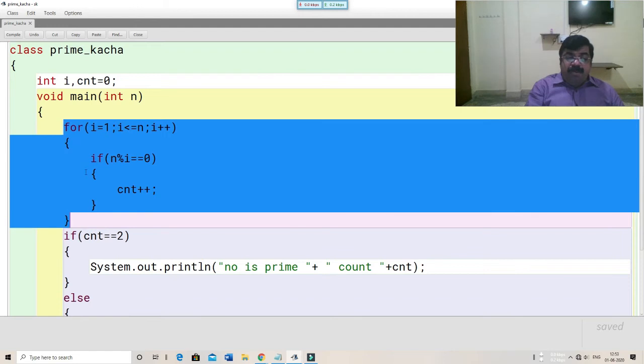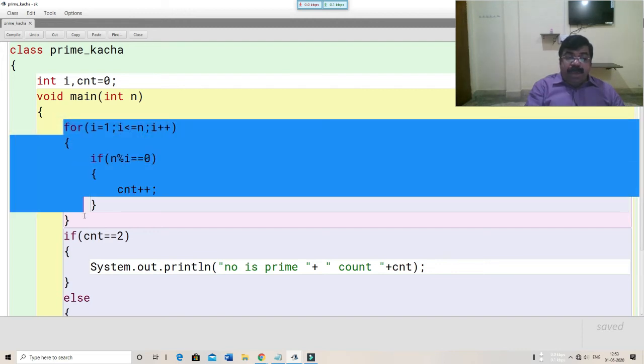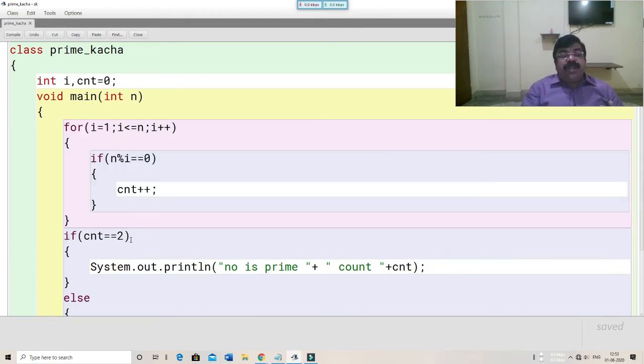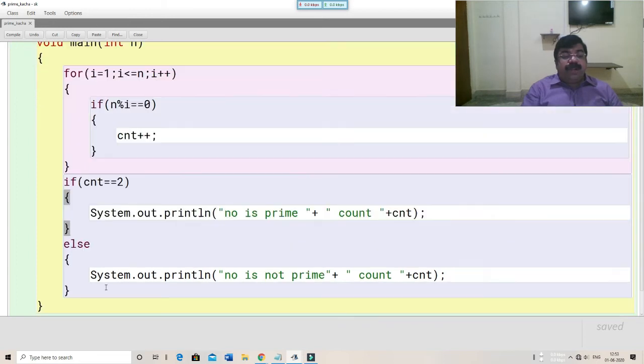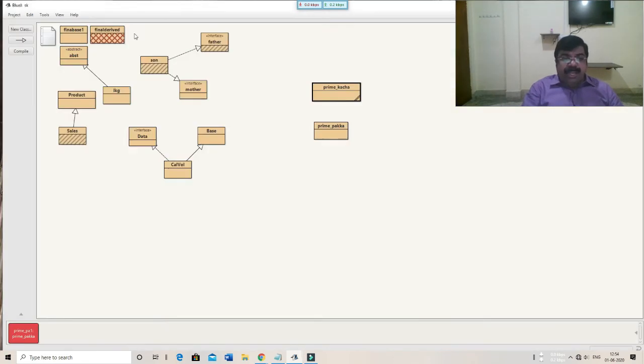This will run from 1. The value of i will vary from 1 to 4 lakhs. That means the loop may run a large number of times. If count is exactly 2, the prime decision will be taken. Otherwise, it will print that the number is not a prime number. Okay, this is the program named prime Kacha. Let's go to the second program, prime Pakka.